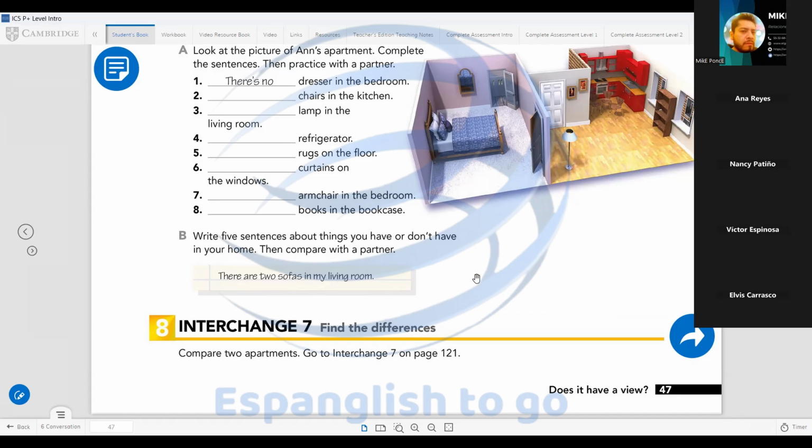There are only 3. Remember, there is for singular, there isn't negative. There are plural, there aren't negative. Write your sentences, please. We will check them in a moment.